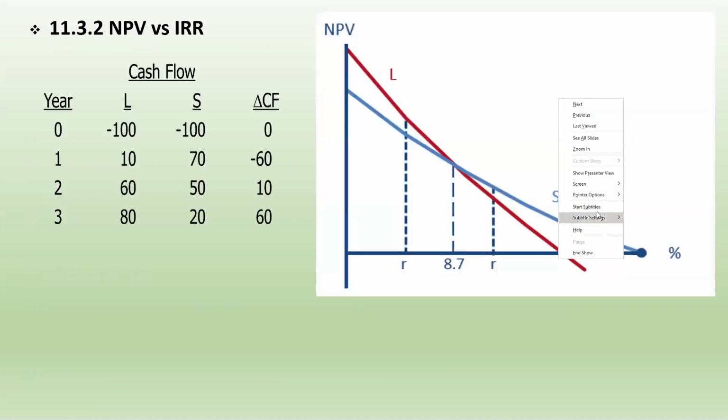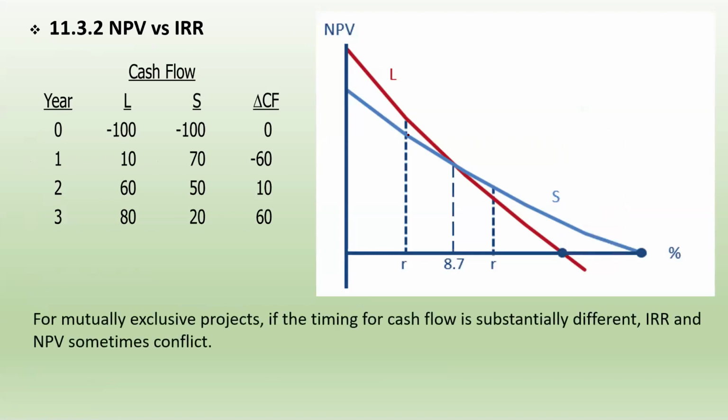So the first perspective, as we all know, is that for mutually exclusive projects, when the timing of cash flows is substantially different, IRR and NPV sometimes conflict. This is our previous example.